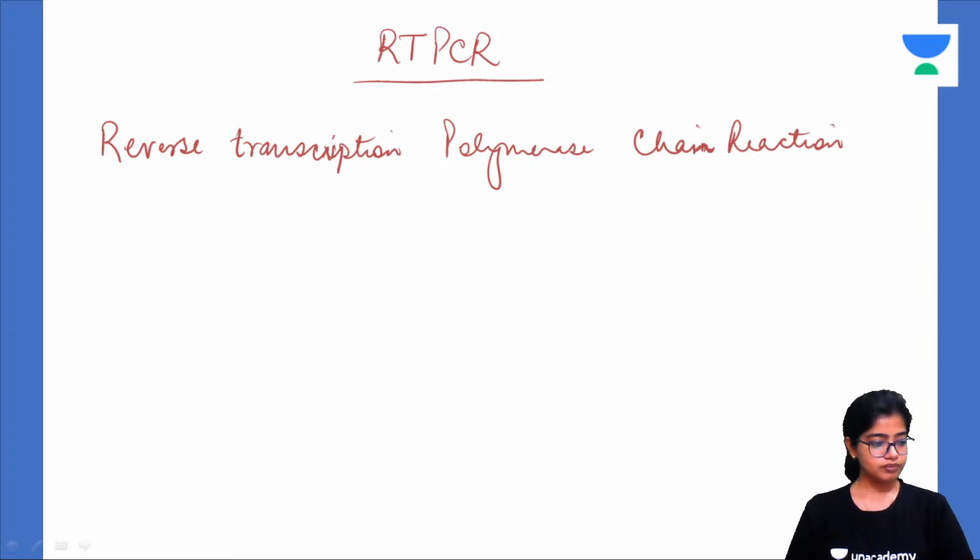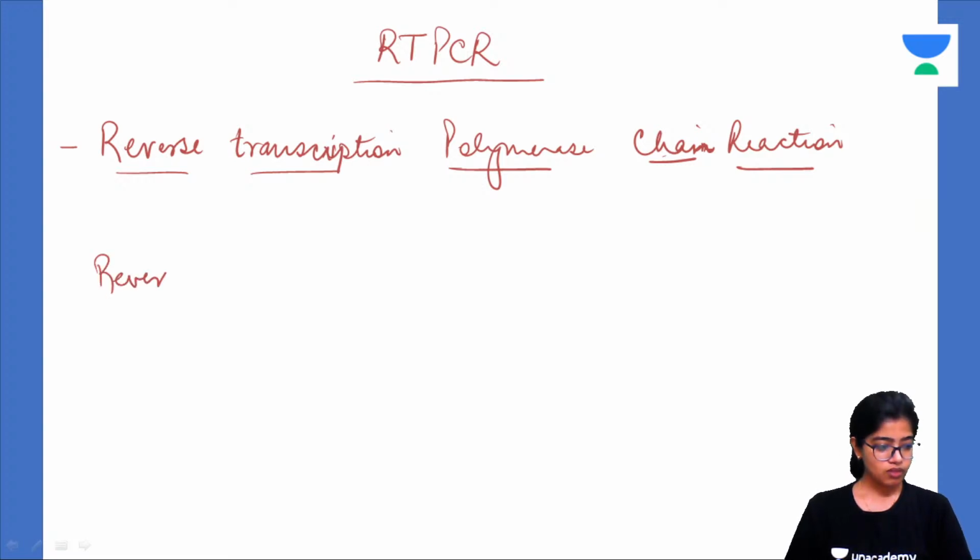Now, each and every word we have to take note of. What is polymerase chain reaction and what is reverse transcription? So let us start with the first term. Reverse transcription.